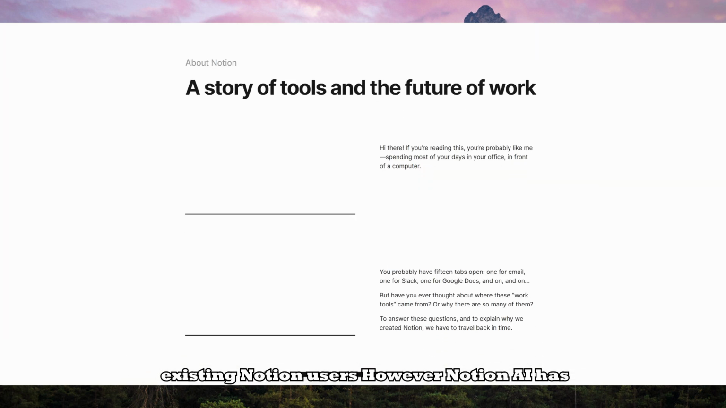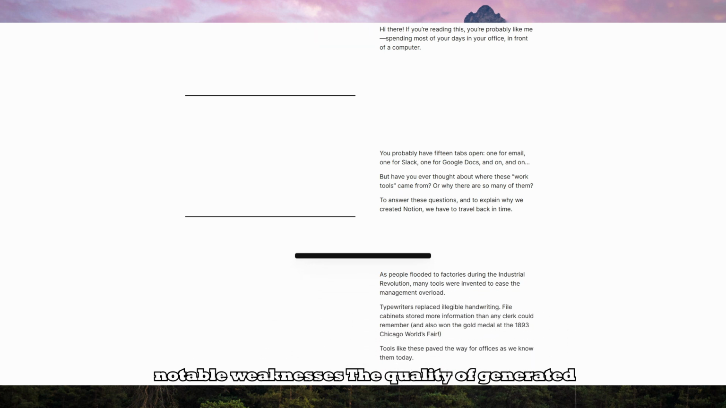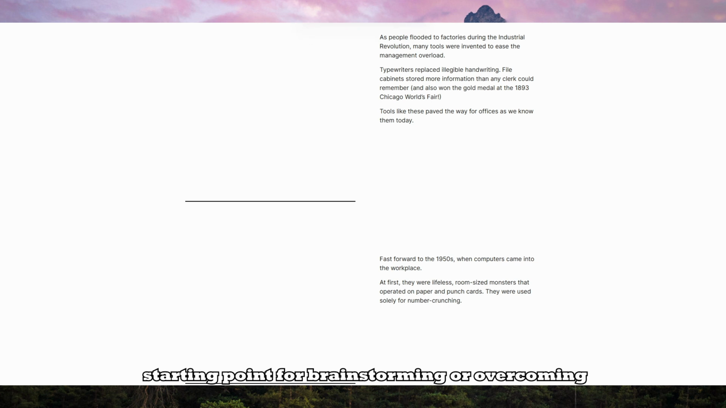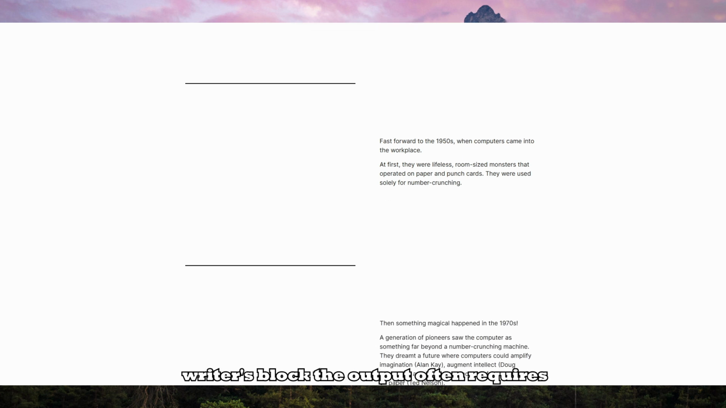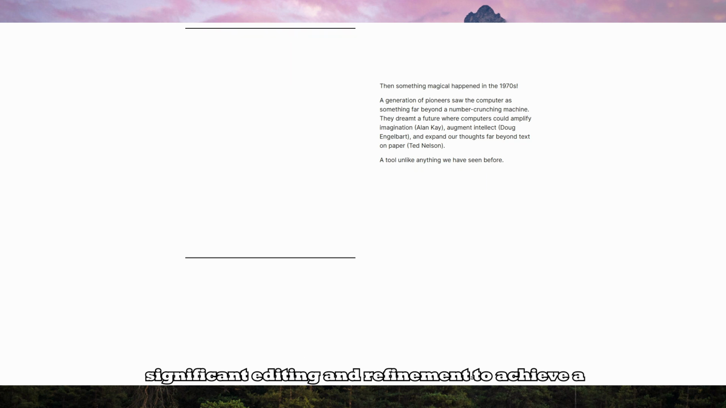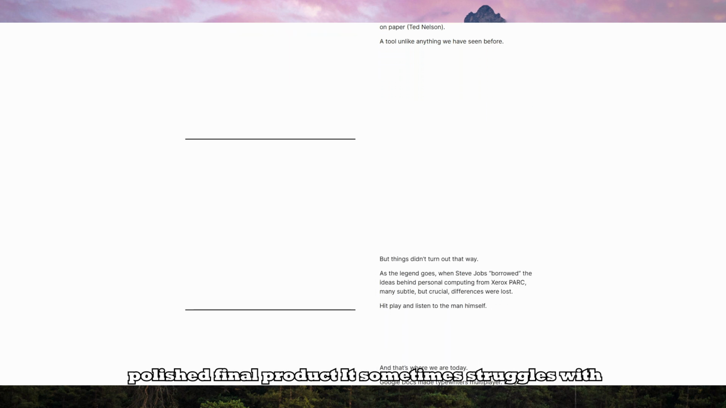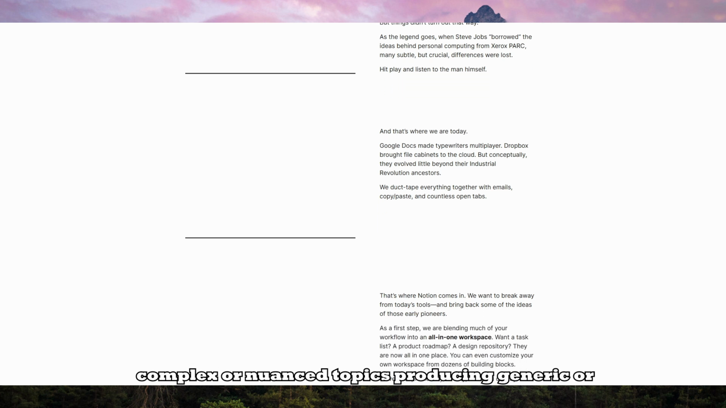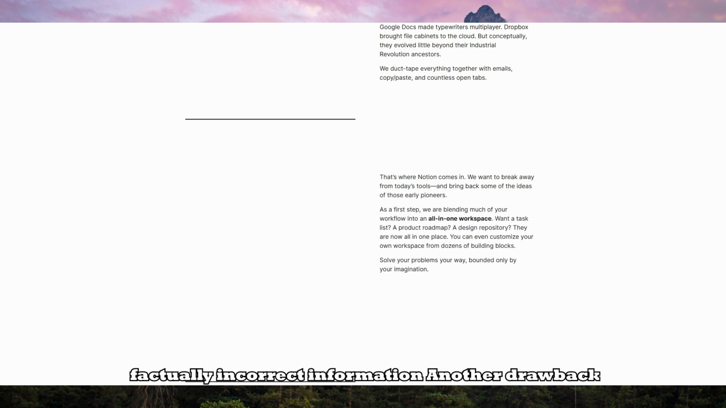However, Notion AI has notable weaknesses. The quality of generated content can be inconsistent. While it's a good starting point for brainstorming or overcoming writer's block, the output often requires significant editing and refinement to achieve a polished final product. It sometimes struggles with complex or nuanced topics, producing generic or factually incorrect information.